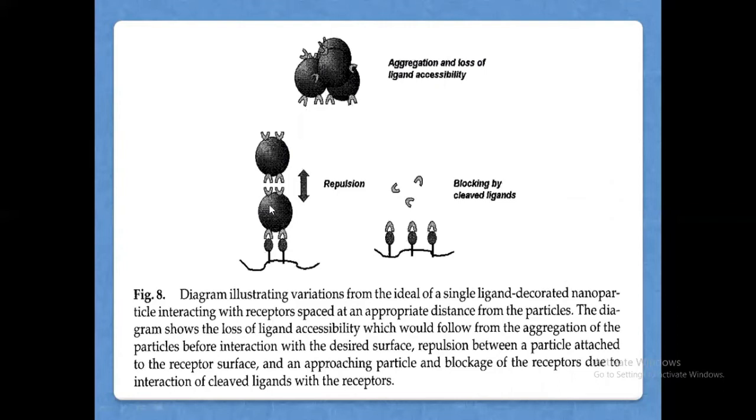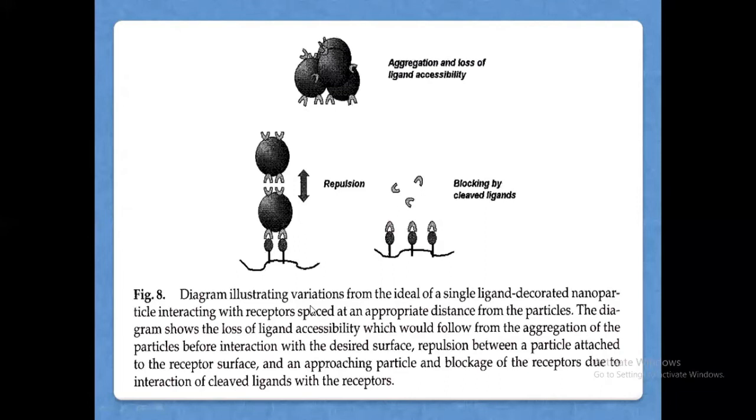And once aggregation happens, you see that after that you are having repulsion of these ligands. Ligands will repel each other, so the particles are going away. And this is a blocking agent which is used here, blocking by cleaved ligands. So the ligands bind with the nanoparticles, and you see that this is the surface ligand area which is having a surface ligand, and these blocking ligands will block the interaction.